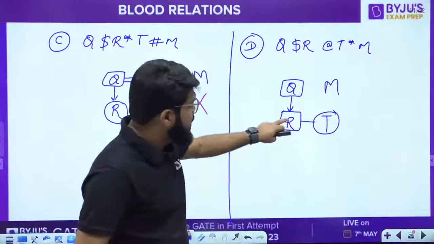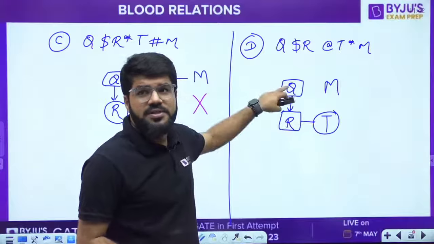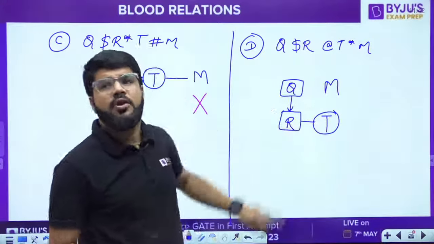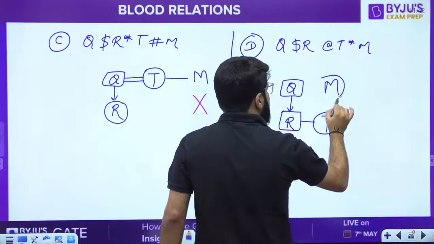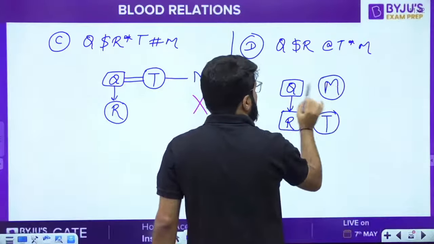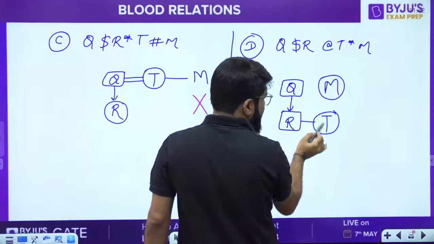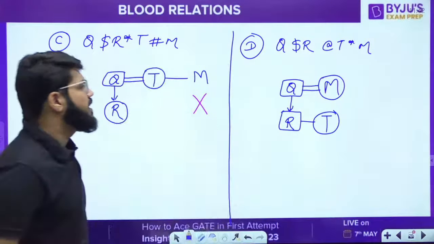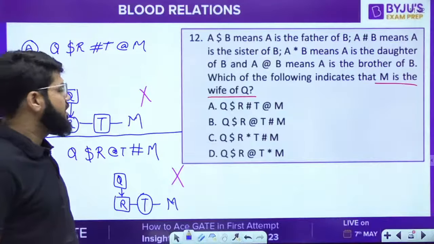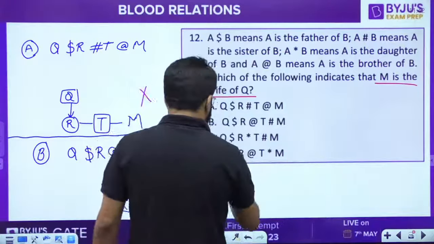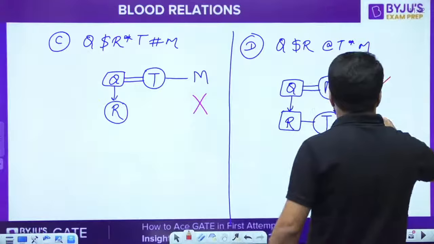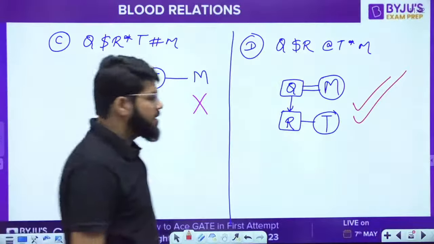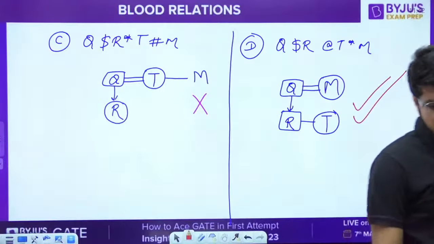But T and R are siblings and Q is the father. So T is already the daughter of Q, but T is also given as the daughter of M. That is only possible if Q and M are married. Then only they have a common daughter. So Q and M are married to each other and M is the wife of Q. That is very clearly seen in option number D.